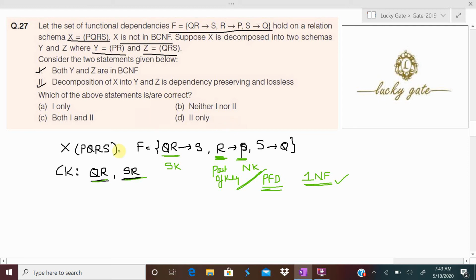Now the question is, if X is decomposed into two relation schemas, Y (P, R) and Z (Q, R, S).